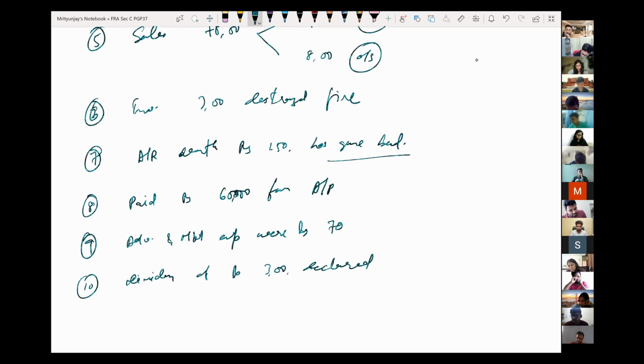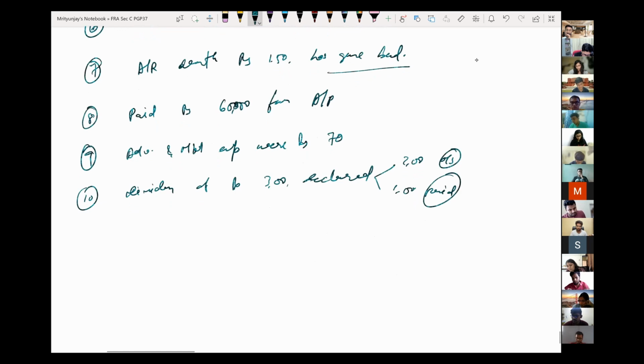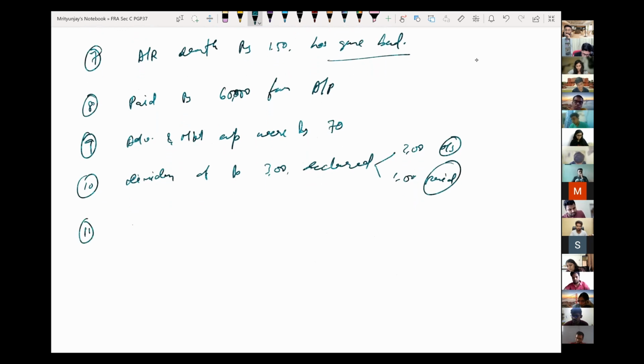Of which let's say 1 lakh is paid, and the remaining is outstanding. Okay, let's say there was a stock split. So 1:2. So every one stock has been split into 2.